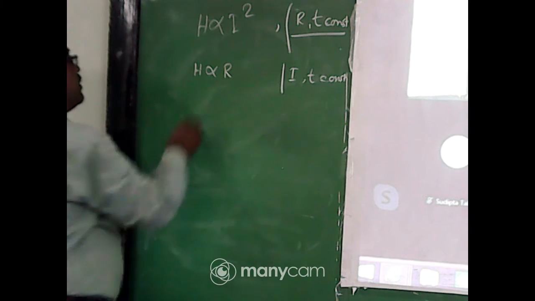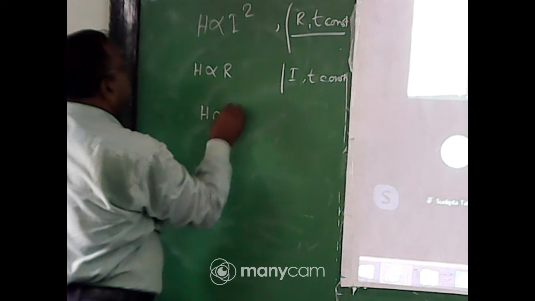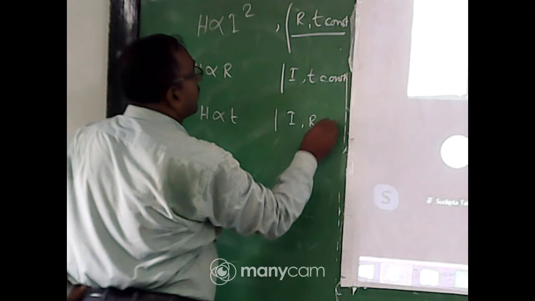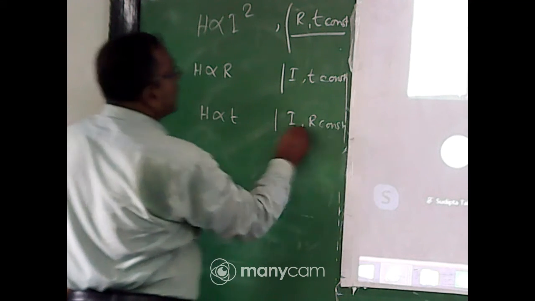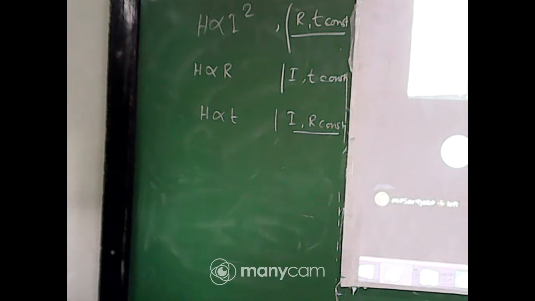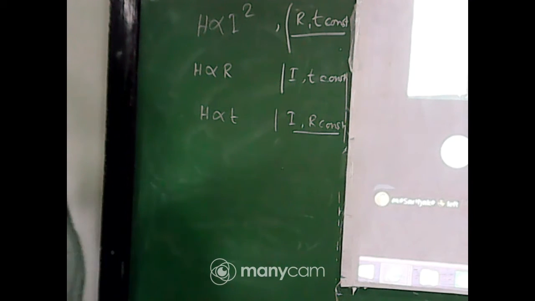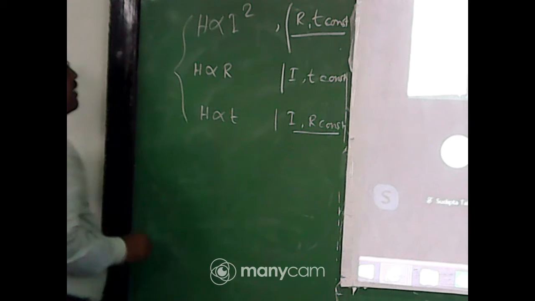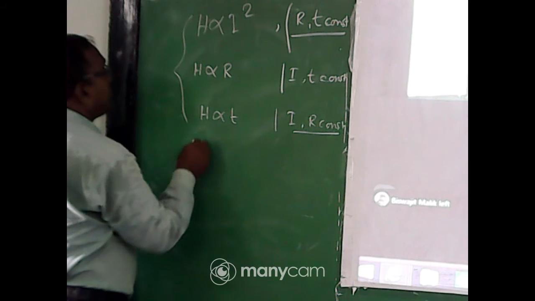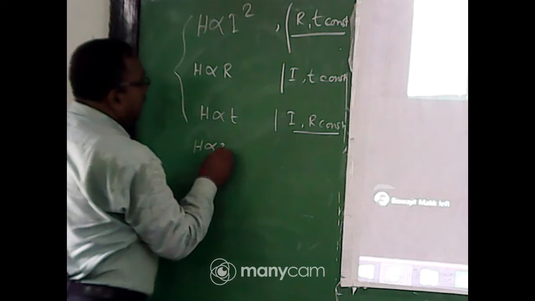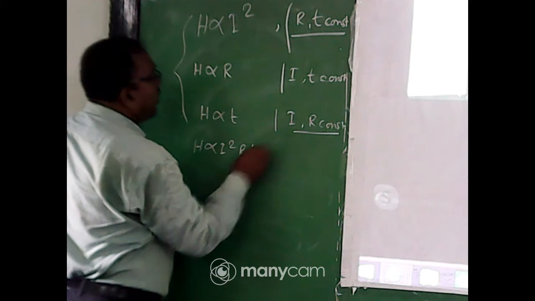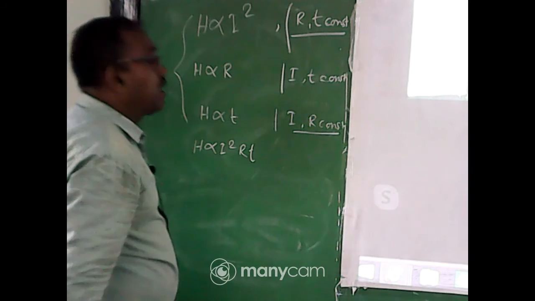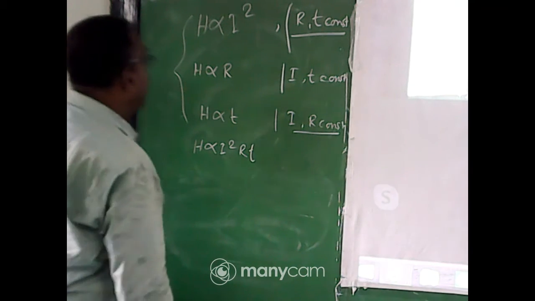Okay. H varies as T when I and R are constant. It is correct. So you write with the help of the law of variation, H varies as I square R T when I, R, T are all variable, not constant.